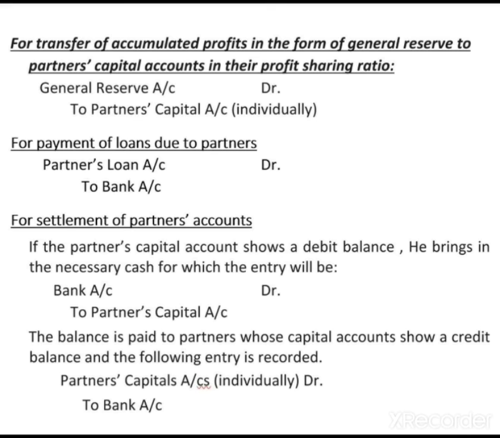And in the bank account credit side we will write the related partner's capital account. So at one time both accounts, the partner's capital account and the bank account, will be closed, and in the bank account both side totals will automatically be equal.